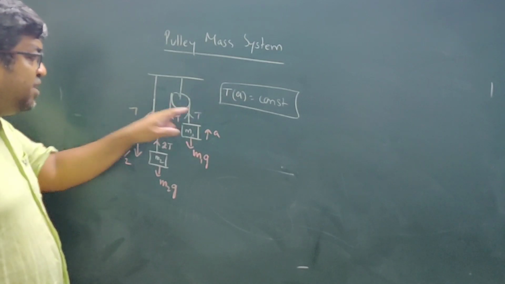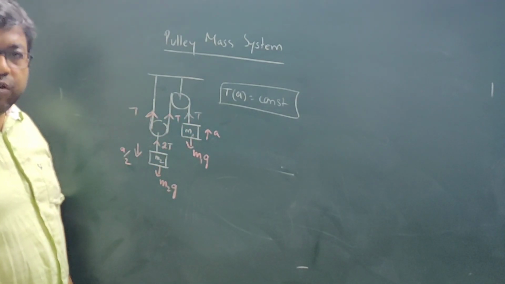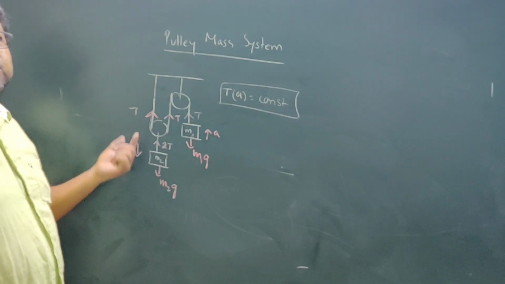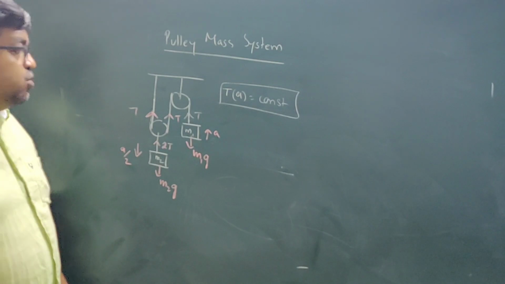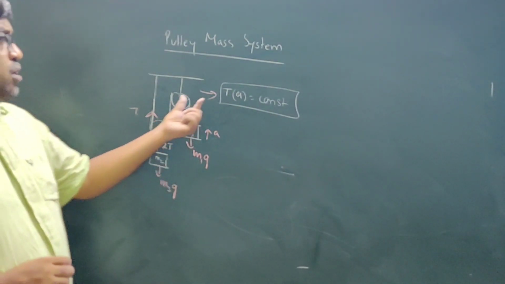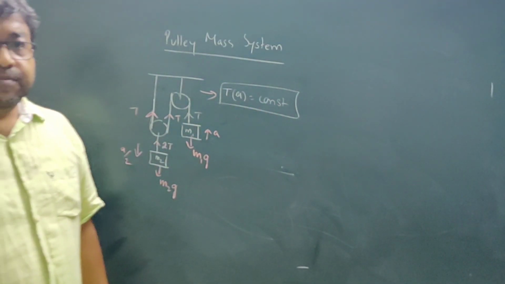So now we have the relation between tensions and also a relation between accelerations. It is much easier to solve because there are only two unknowns, T and A, and we can write two equations and simplify. This is a very important concept: for a multiple pulley mass system, the product of tension into acceleration is going to be a constant.